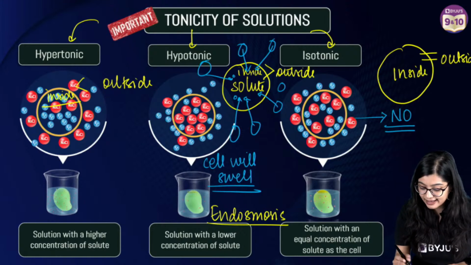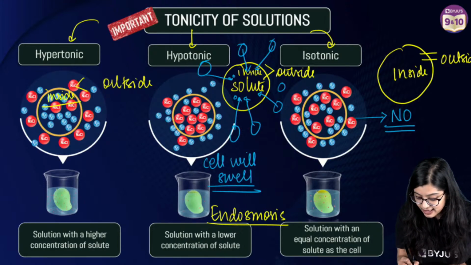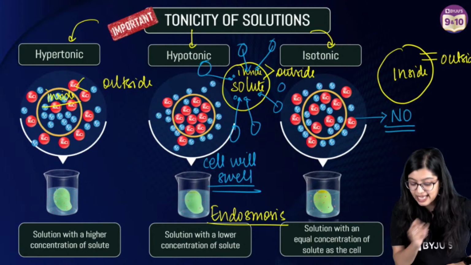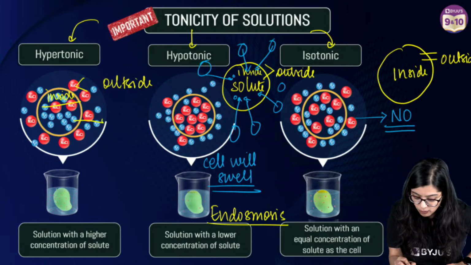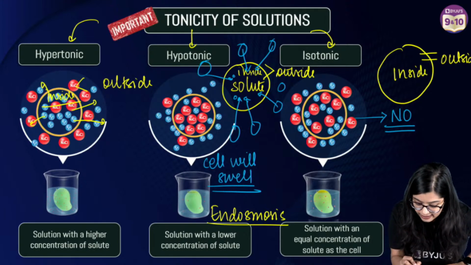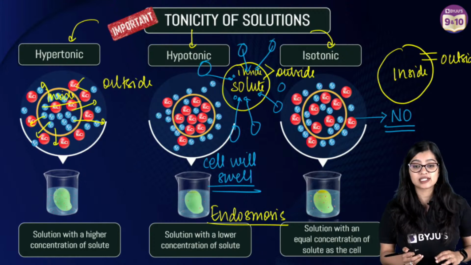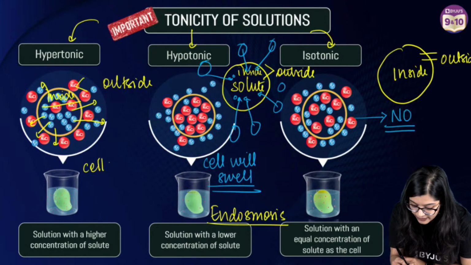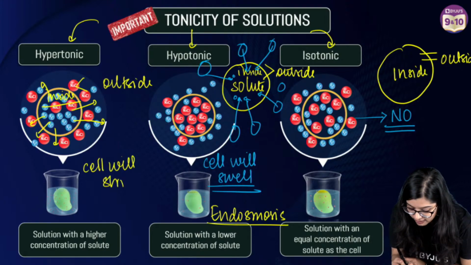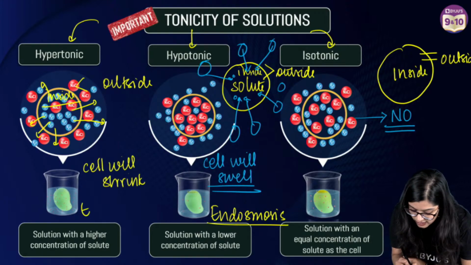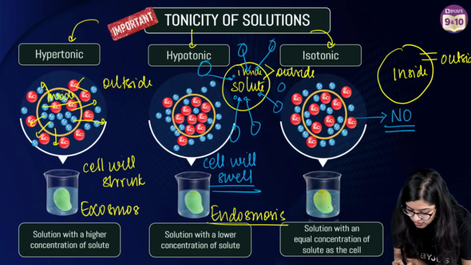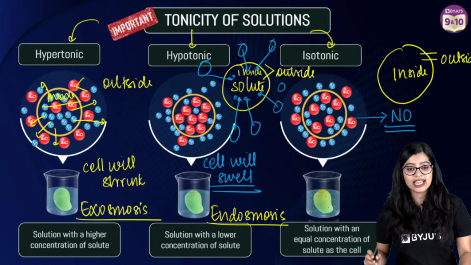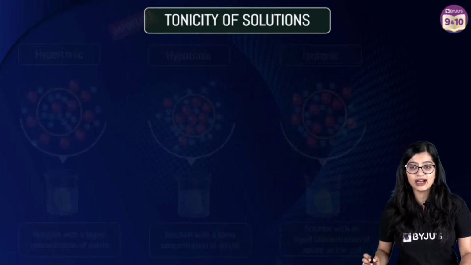Now on the other hand, in this case, we see that there are more water molecules inside and fewer water molecules outside. So water is going to go outside the cell. Osmosis is happening from inside to outside. So what will happen here? The cell will shrink. Which is why in this case we call this exosmosis, right? Are we clear with this?